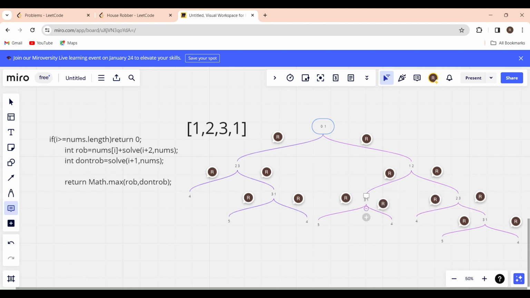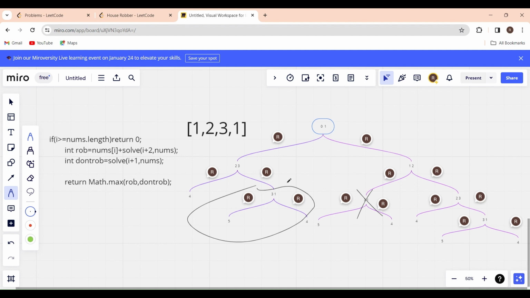So here in this case, what do we need to do? If you observe, we have already calculated the answer here, right? So we don't need to calculate the answer here. So this is a repeated call here. So we will not repeat this call. Why? Because it is already calculated.